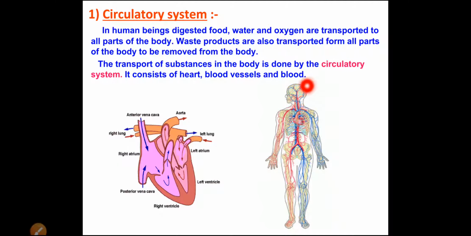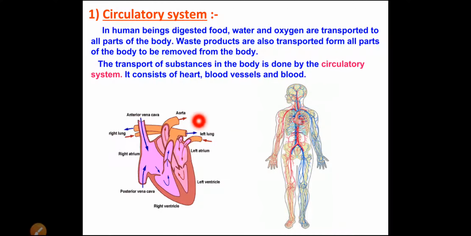Now when the circulatory system transports the substances to all the parts of the body, we should know what the circulatory system consists of. The circulatory system consists of heart, blood vessels and blood. Together, all of these make a circulatory system.